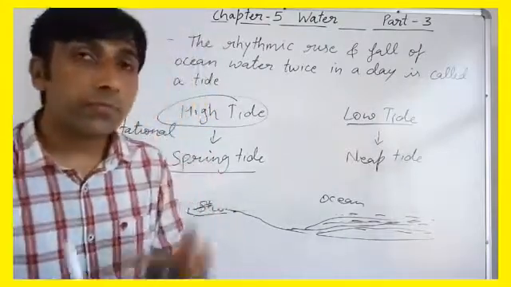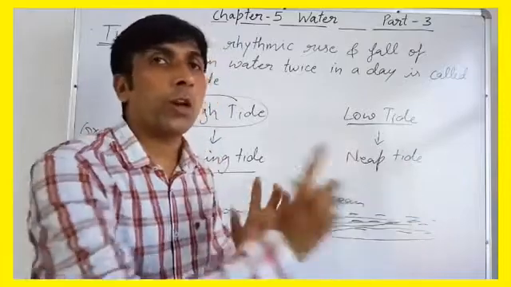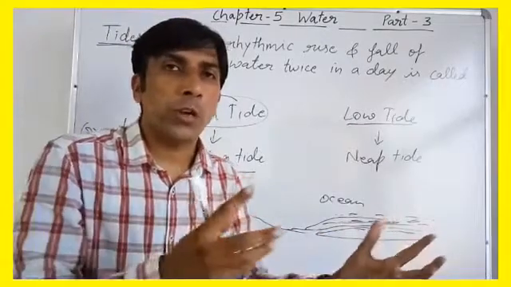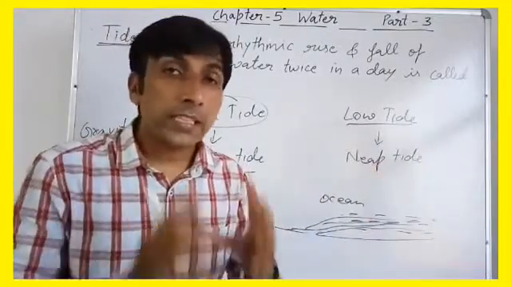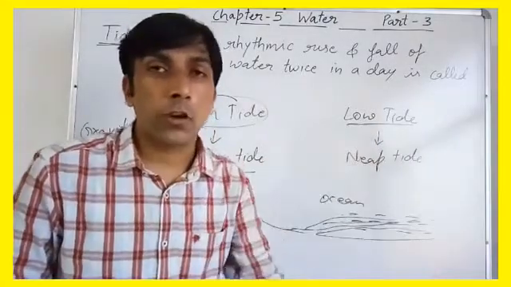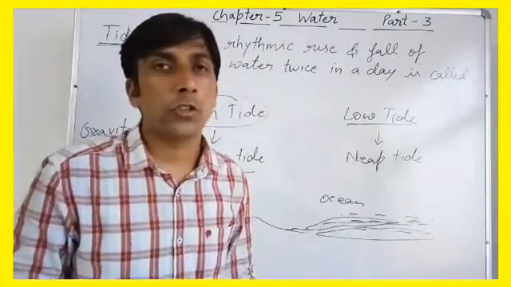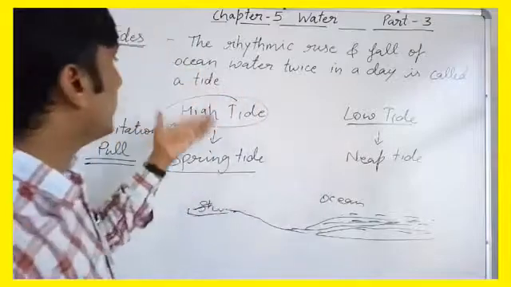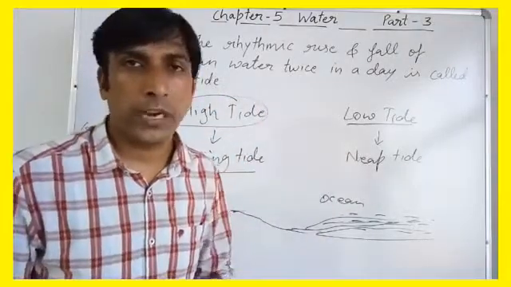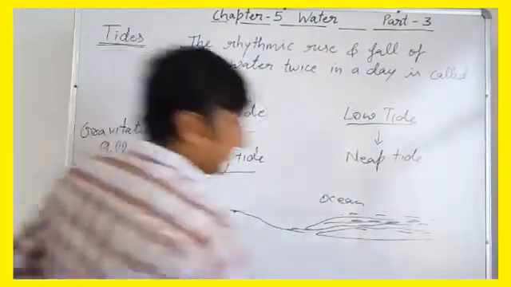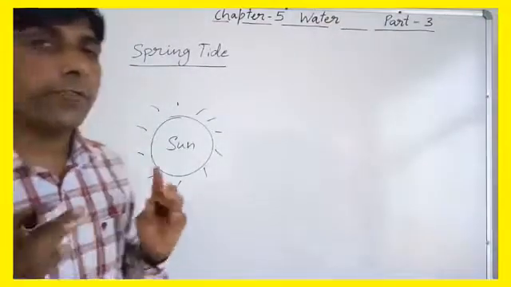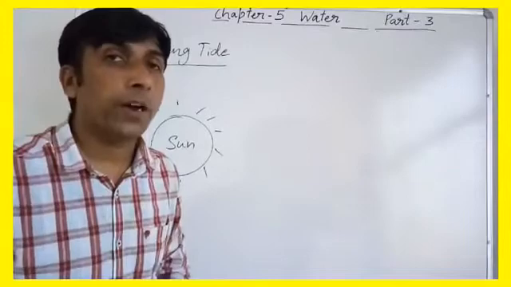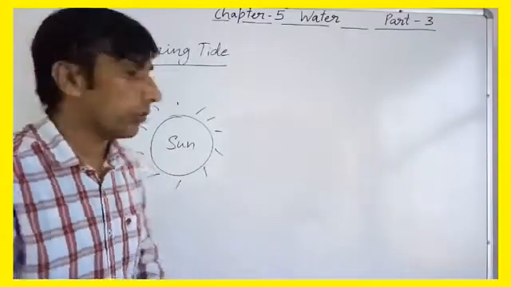In the same way, Earth is taking a round in a particular orbit around the Sun, due to the gravitational force of Sun and other objects in the space. In the same way, Moon also has the gravitational force, Sun also has the gravitational force. So due to gravitational force, tides, the high tide and low tides occur. So let's understand why it happens. Now let's understand first high tide or spring tide. Why does it happen? Due to the gravitational force.